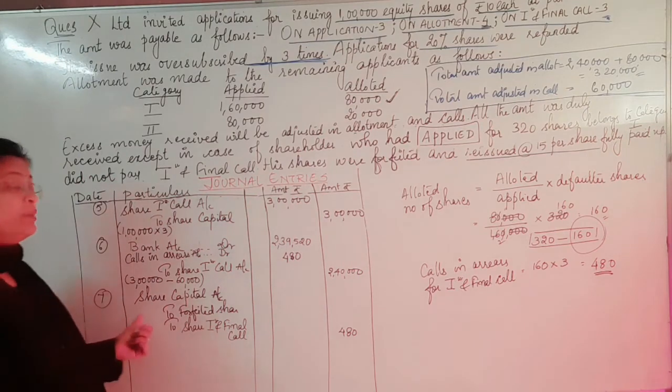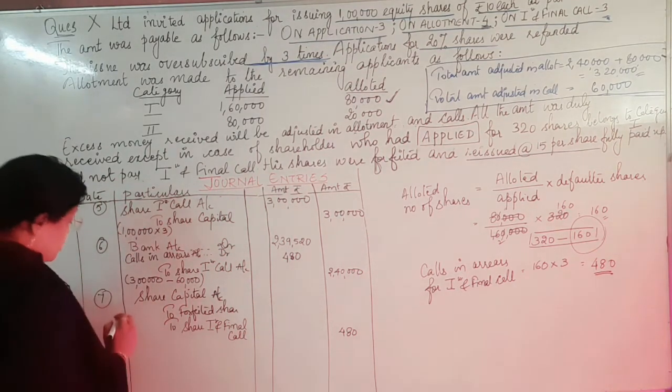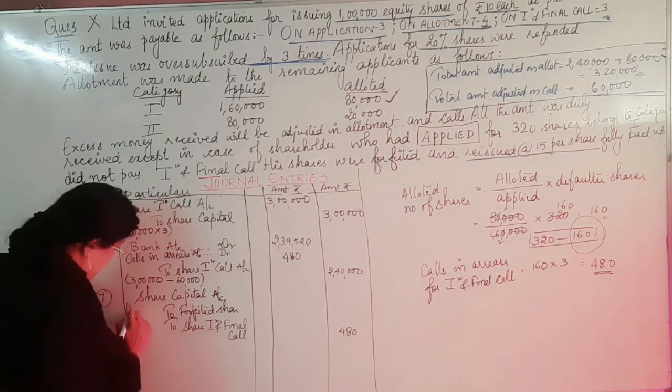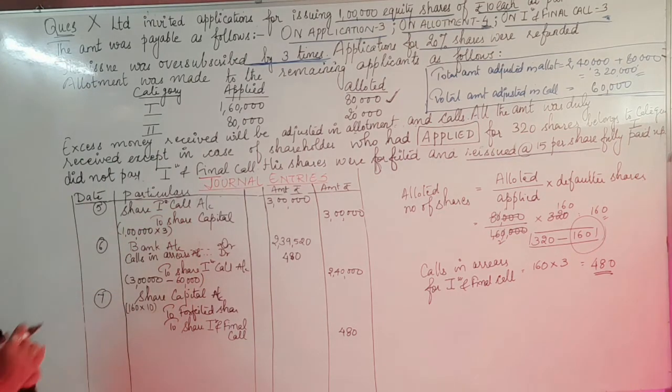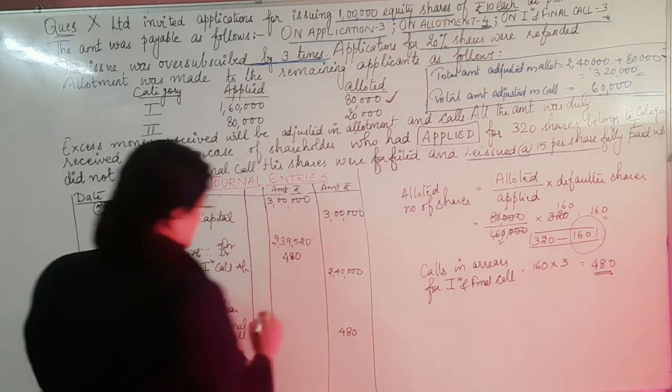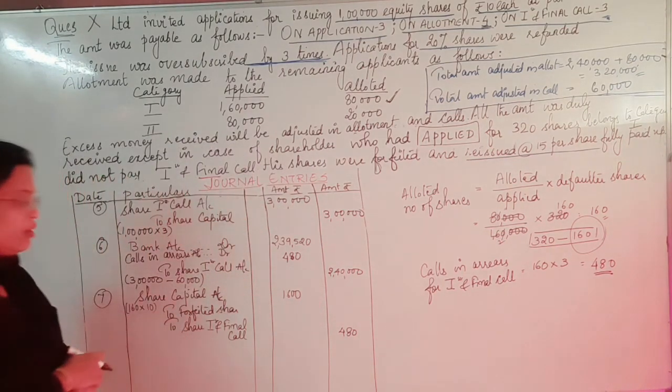Now, children, how many shares are being forfeited? You know it. That is the allotted number of shares for which there is a default in the payment, that is forfeited. So 160 into the face value of the shares, into 10. So in front of the share capital the amount will be 1600. Got the fact?